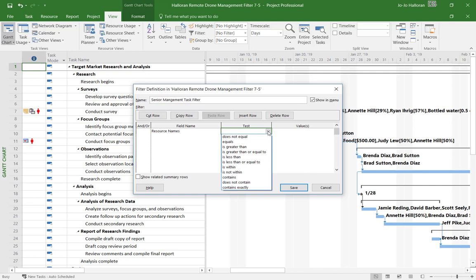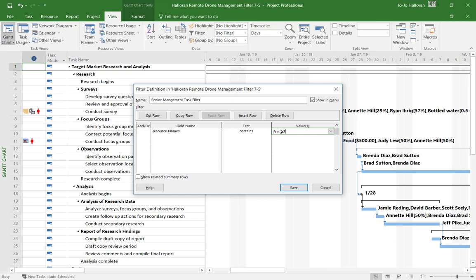which is telling it what I'm looking for. I'm looking for resource names, so I want it to contain, okay? So we're going to have contains, and then our value is going to be Frank, because we're looking for tasks involving Frank. Okay, so we're going to type Frank Zane.